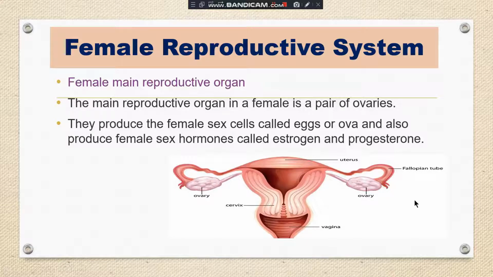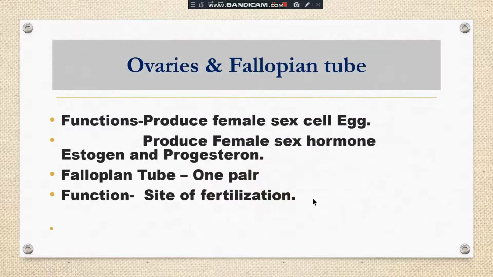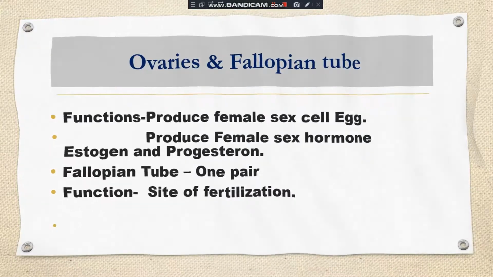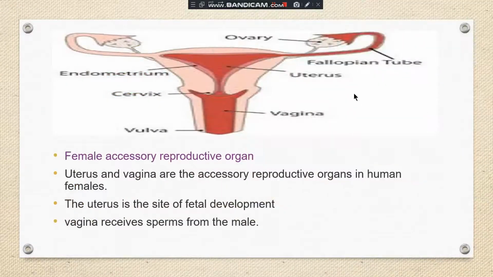Now, the fallopian tube. The fallopian tubes are two in number, meaning one pair is present. And what happens in the fallopian tube? In the fallopian tube, fertilization occurs. Fertilization means the fusion of the male gamete and female gamete takes place in the fallopian tube. So the fallopian tubes are the site of fertilization. Clear? Then the next organ. These fallopian tubes are connected to the ovary.